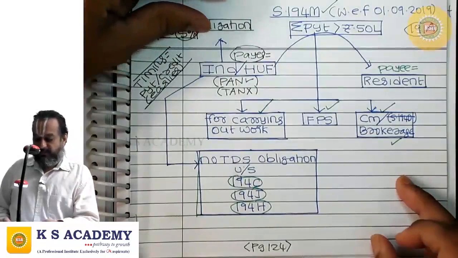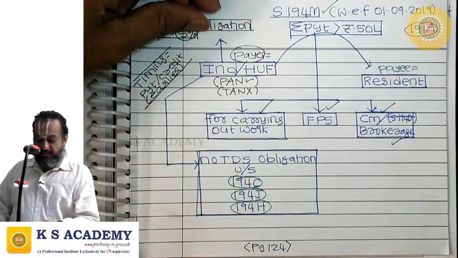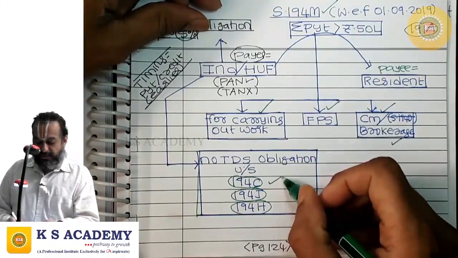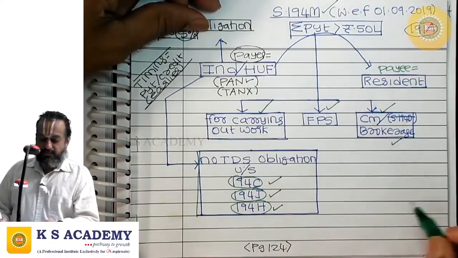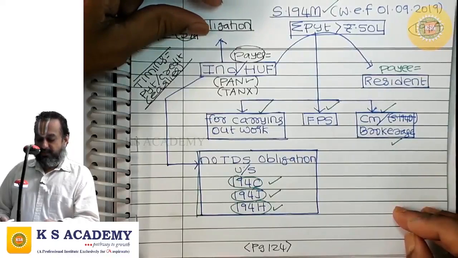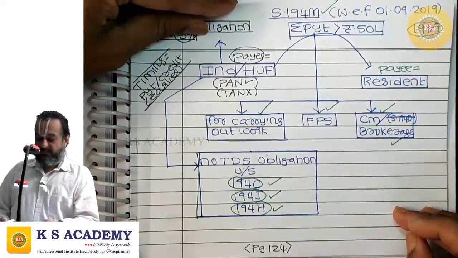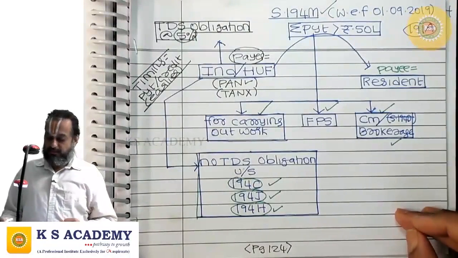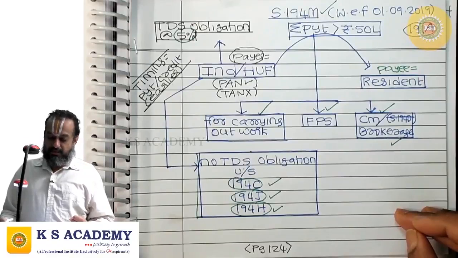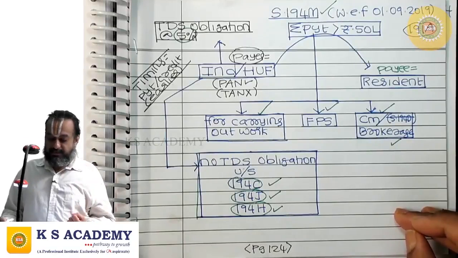To consolidate, where an individual or HUF who is not having any obligation to deduct tax at source under 194C or 194J or 194H makes payment for carrying out work or pays fee for professional services or a commission not being one referred to in 194D or brokerage to a resident payee, and the aggregate amount of such payments during the year is crossing 50 lakhs, then such individual or HUF has TDS obligation under 194M.